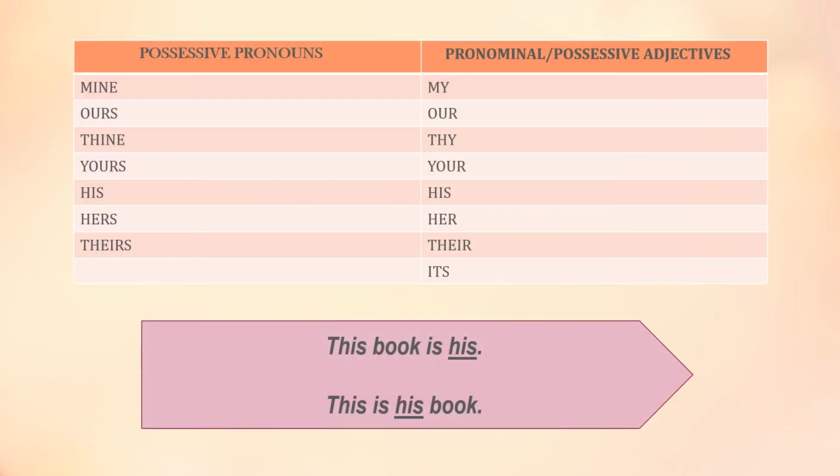Now here, the table that you can see on your screen will help you to differentiate between possessive pronouns and possessive or pronominal adjectives. The possessive pronoun column says mine, ours, thine, yours, his, hers and theirs, while the pronominal adjectives or possessive adjectives show my, our, thy, your, his, her, their and its.